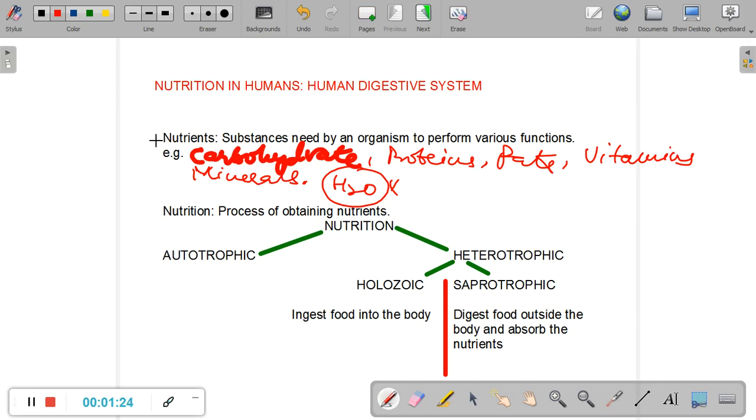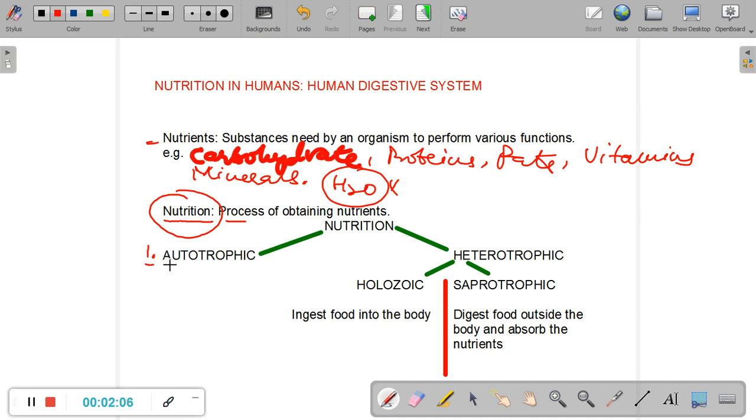After understanding nutrients, the next term we must understand is nutrition. The process of obtaining nutrients is called nutrition. For example, when you eat food, you are involved in nutrition. You are basically executing the process of obtaining nutrients by eating food, and that is called nutrition. Now, nutrition is of different types. Different organisms obtain nutrients in different ways. Let us look at the first one, the autotrophic mode of nutrition. These are called different modes of nutrition, the ways by which an organism obtains nutrients.